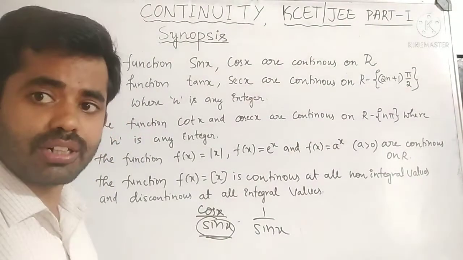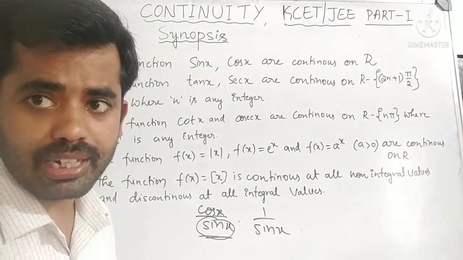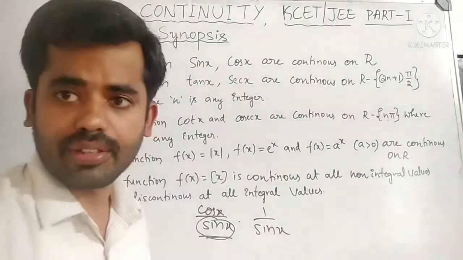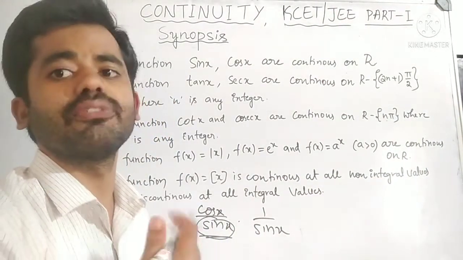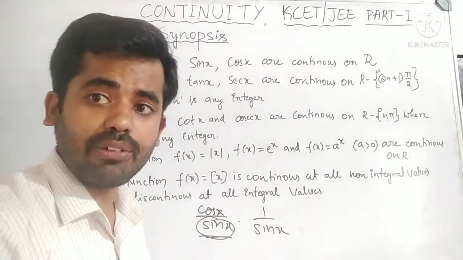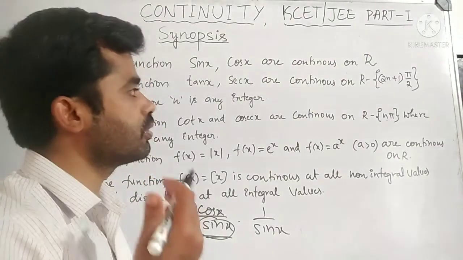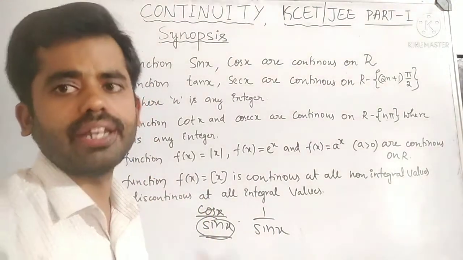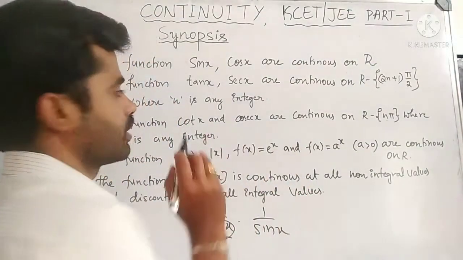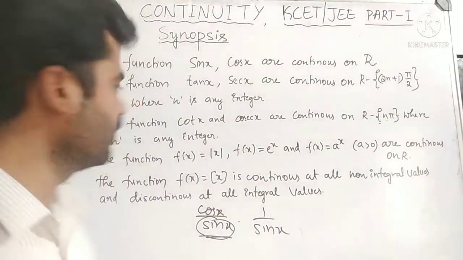That is why cot x and cosecant x are continuous for all real numbers except multiples of n pi, where n is an integer. At 0, pi, 2 pi, 3 pi, it is not continuous. It is continuous for all real numbers except these.